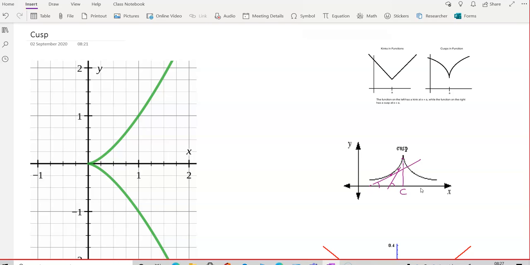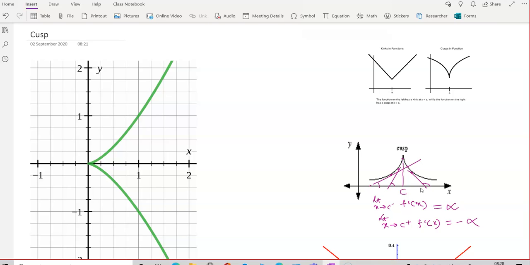From this side, at the point x equal to C, one can say limit x tending to C minus f dash x is equal to plus infinity, and limit x tending to C plus f dash x is going to be minus infinity. Why? Just before the point C, if you find the slopes of tangents, every time it is a negative quantity, gradually it is tending to minus infinity when it is tending to the point C.